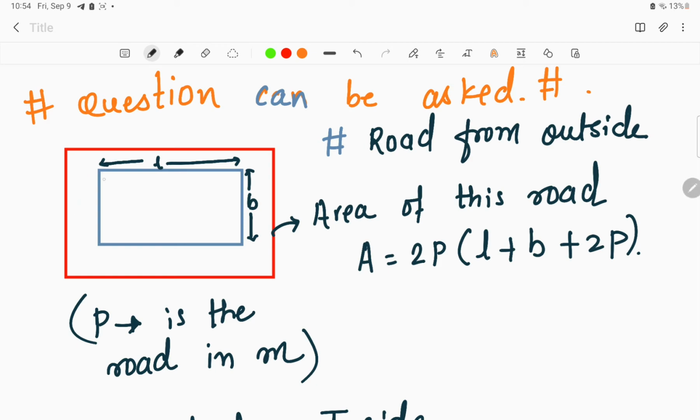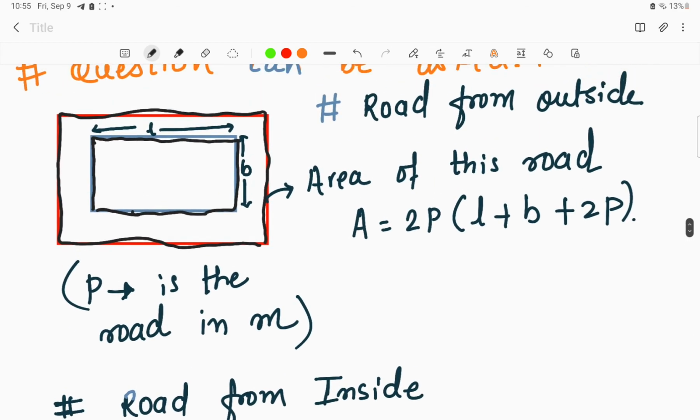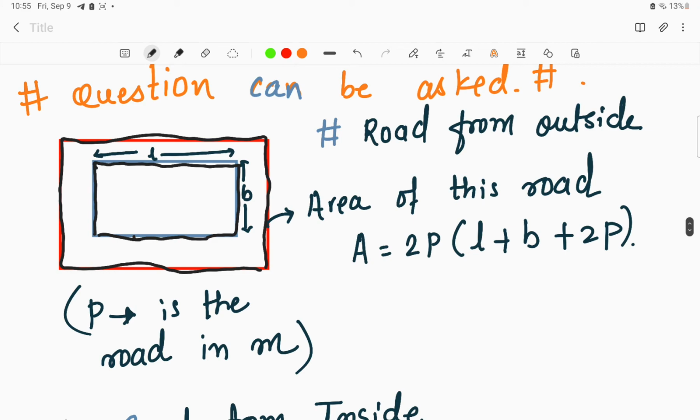Look at this rectangle. This one is the rectangle, and outside of the rectangle we are considering this path of p meter. We have to find exactly the area of the road that has been kept outside. So if we have to find the area of that particular road which is outside the rectangle, then how will we find it?